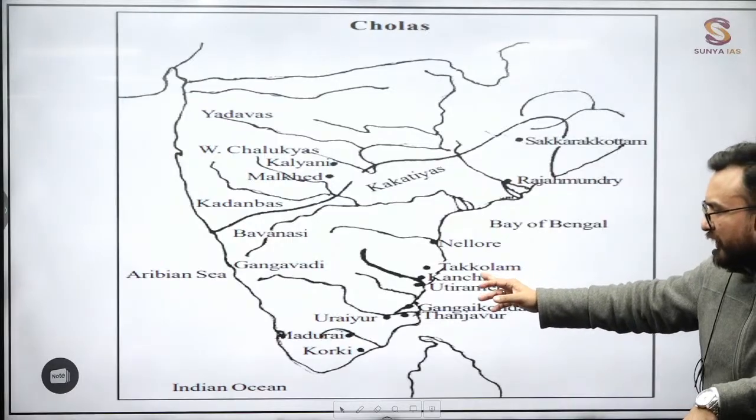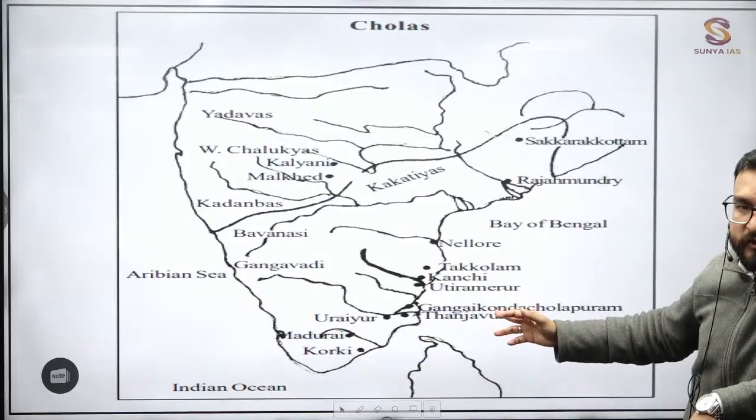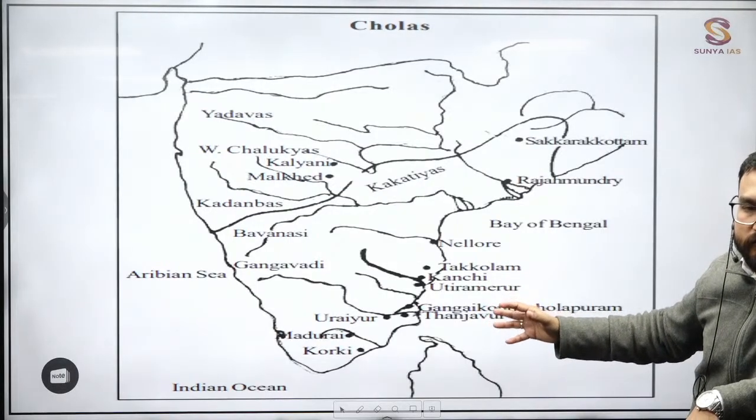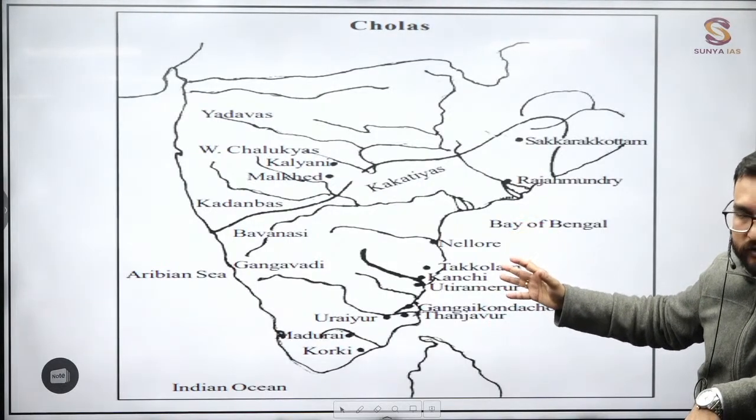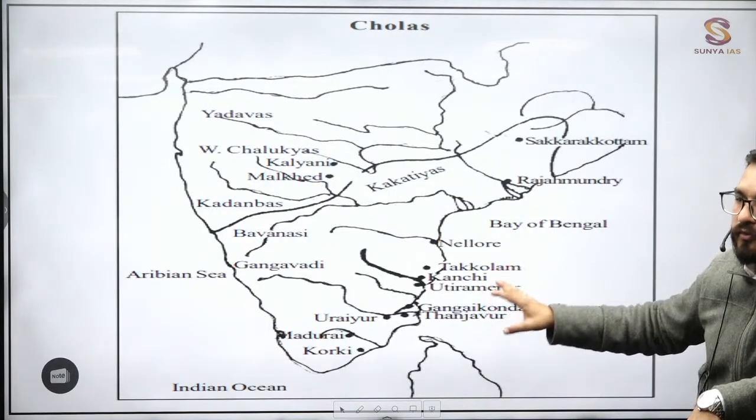These places are important, guys: Takkolam, Kanchi, the Uttaramerur inscription, from which you find a lot of information. The Imperial Cholas are over here: Gangaikonda Cholapuram, Thanjavur. Again, geographical location becomes important from here.